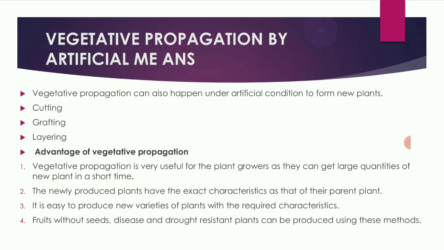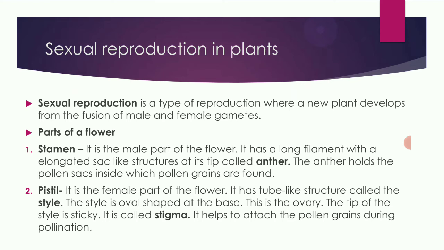The newly produced plants have exactly the same characteristics as their parent plant. It is easy to produce new varieties of plants with the required characteristics. Fruits without seeds, and disease or drought resistant plants can be produced using this method. These are the advantages of vegetative propagation.